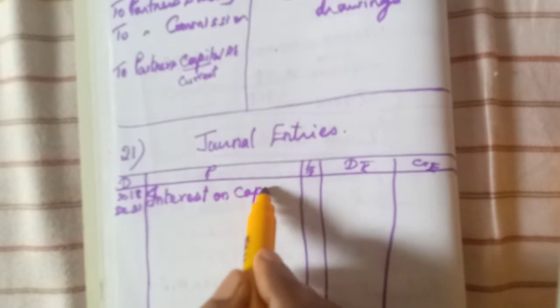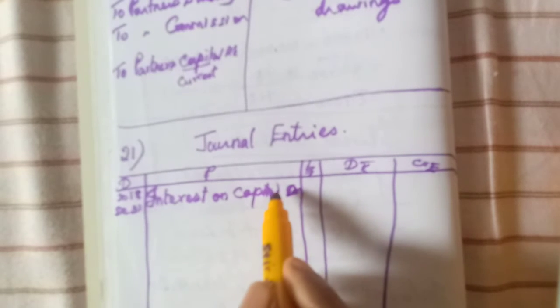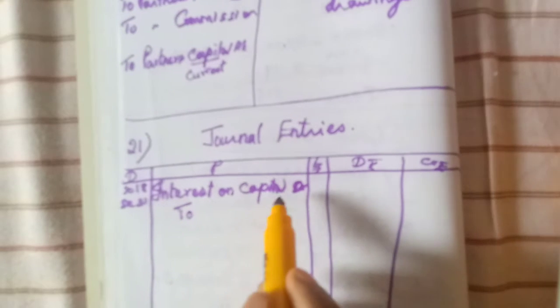Interest on capital is to be allowed at 5% per annum. So interest on capital is what? It is an expense. So interest on capital account debtor to partner's capital account, isn't it?